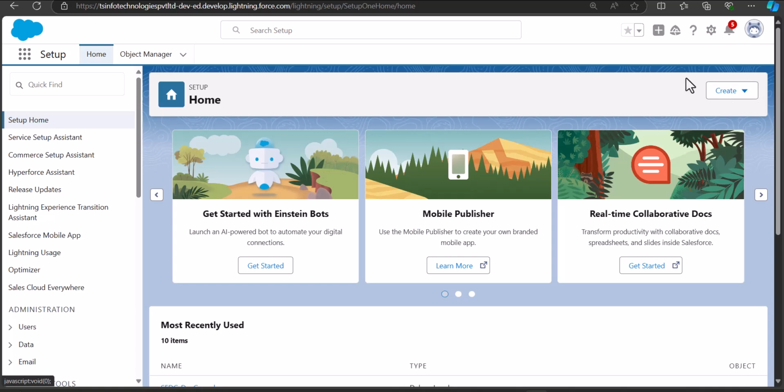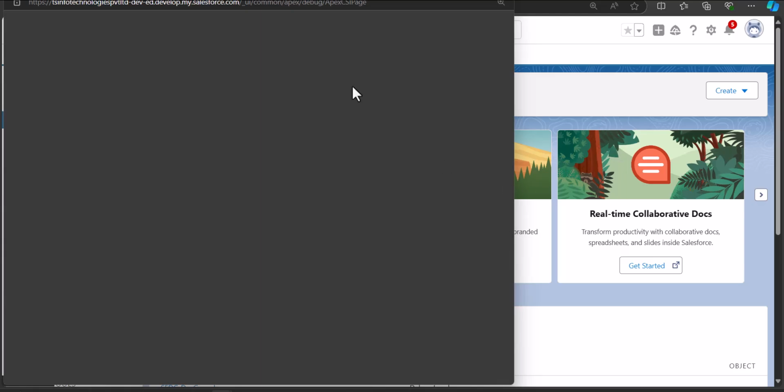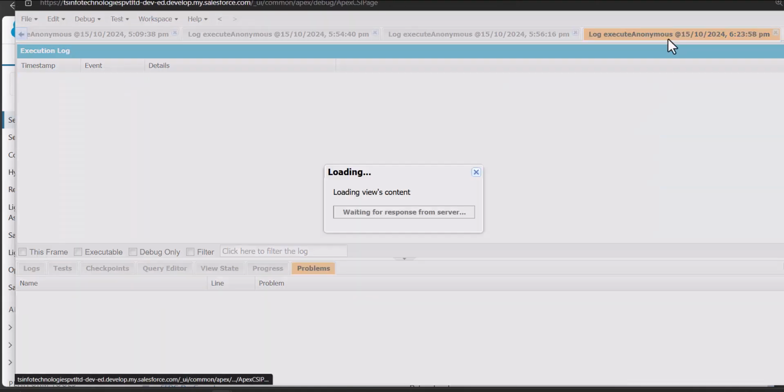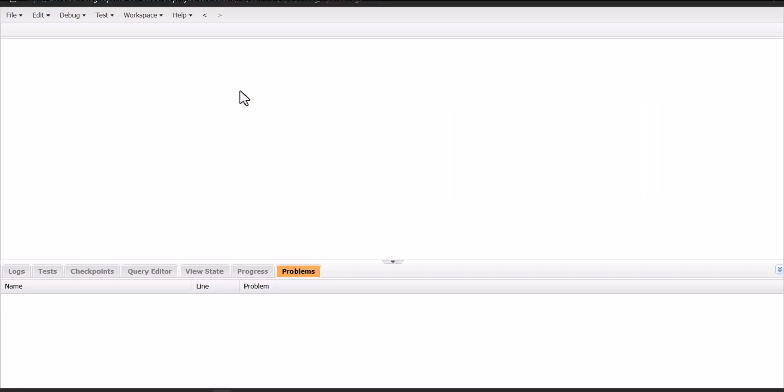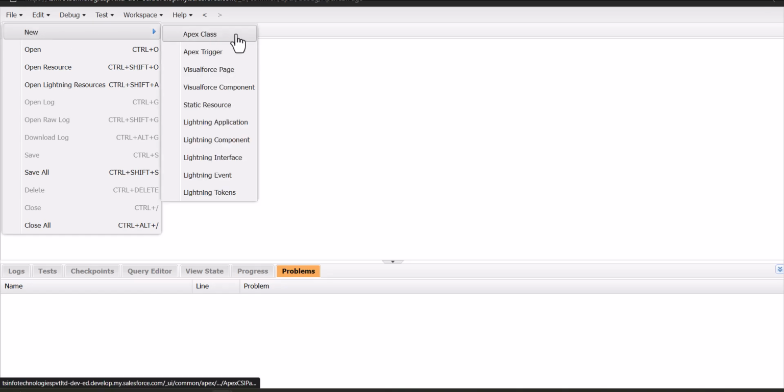For that, you have to click on the settings icon on the setup page, and here select the option Developer Console. The Salesforce Developer Console is open. Now here I will close the previous windows. And to create a new Apex class, you have to click on the File option, and here go to New and then select Apex Class.